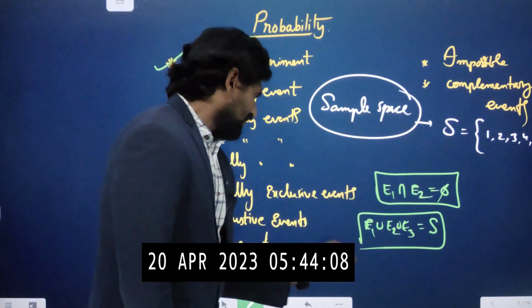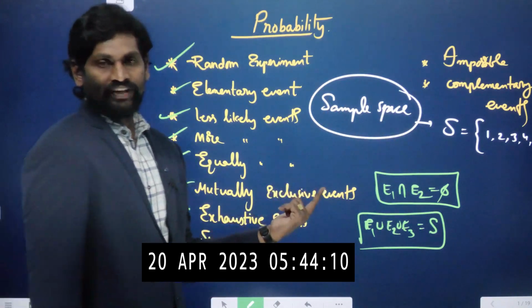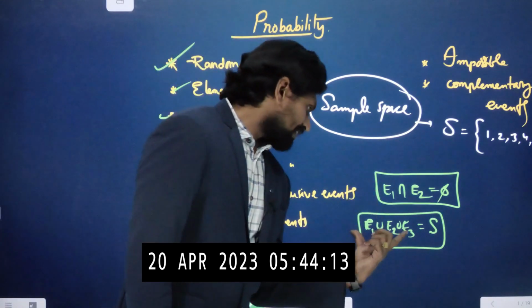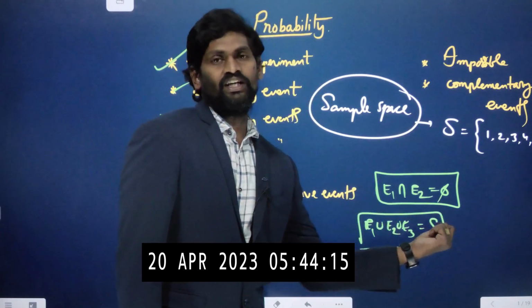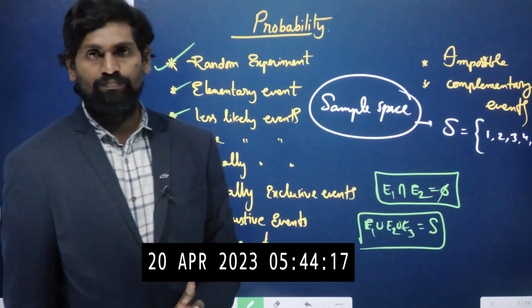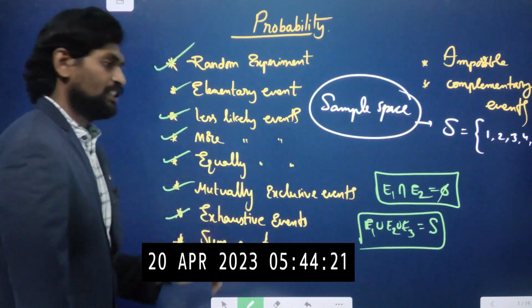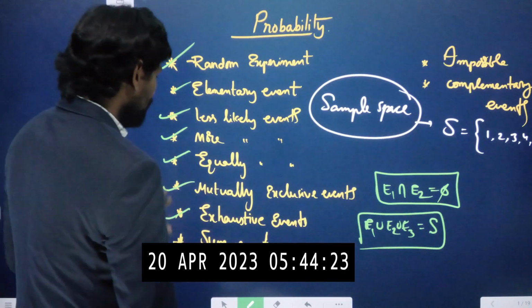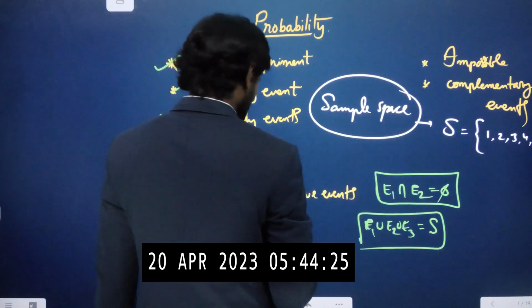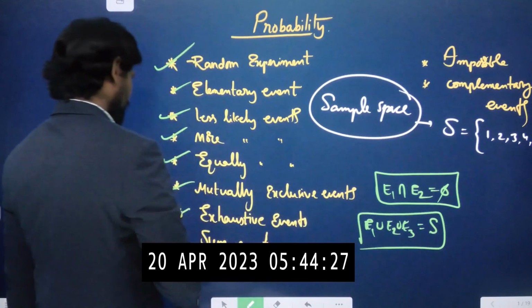So here also, when we are conducting different types of experiments, the sum of all experiments should be equal to its sample space. Okay? That is called exhaustive events. Now, sure event, impossible event, or complementary events.